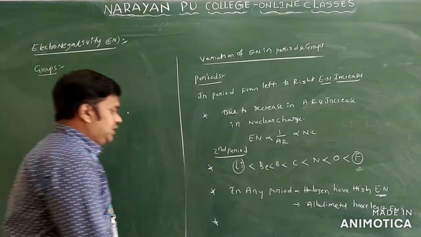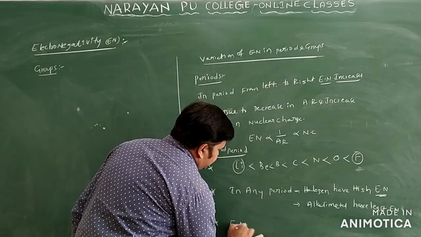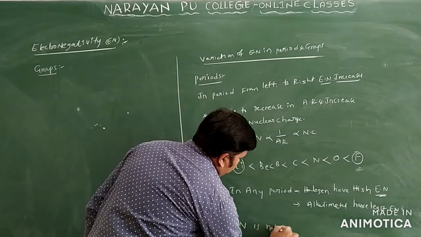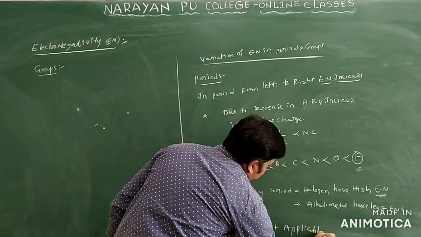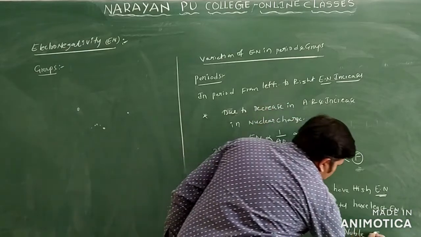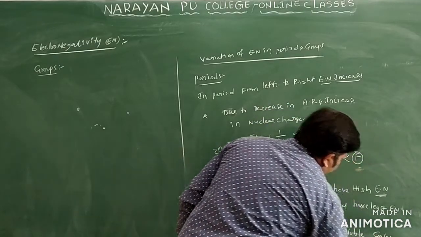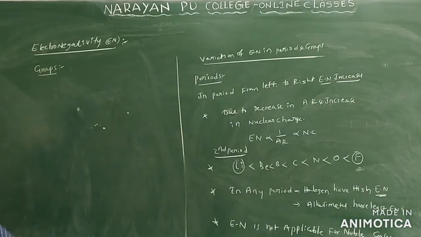And one more point you can also write here: electronegativity is not applicable for noble gases only, because they already have a stable electronic configuration. Now come to the groups.